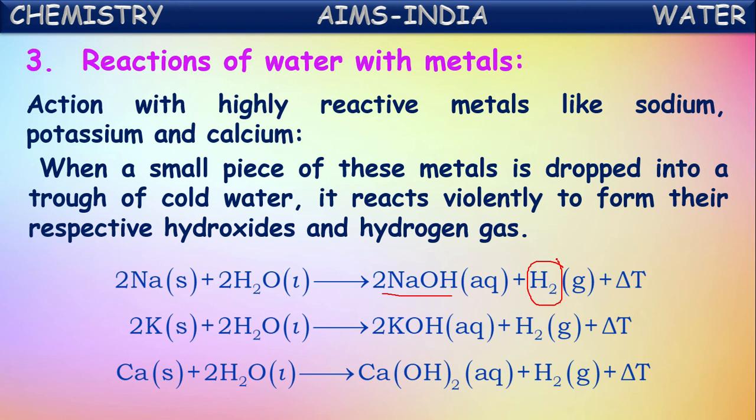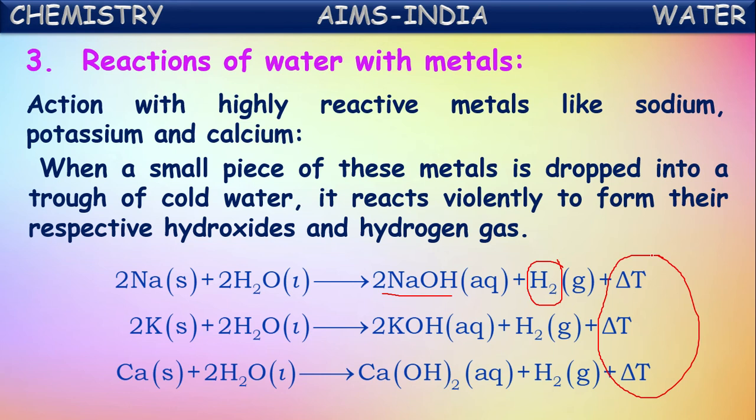And in all these reactions, energy is liberated. So we can say these reactions are exothermic reactions. I think you know what is meant by an exothermic reaction. The chemical reactions in which energy is released while the reaction is occurring are called exothermic reactions.